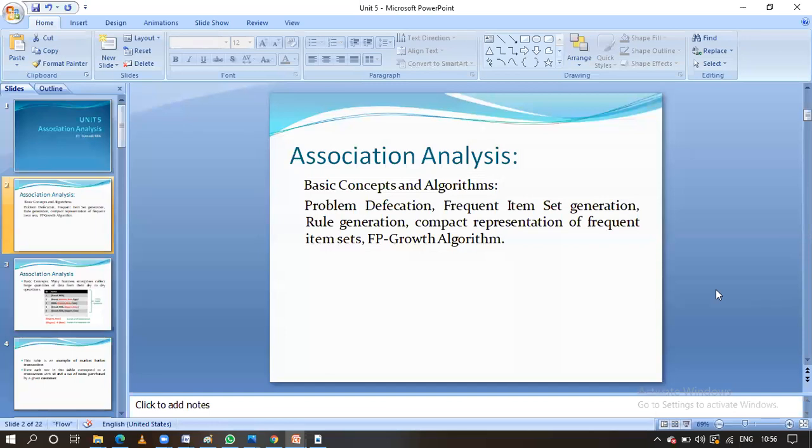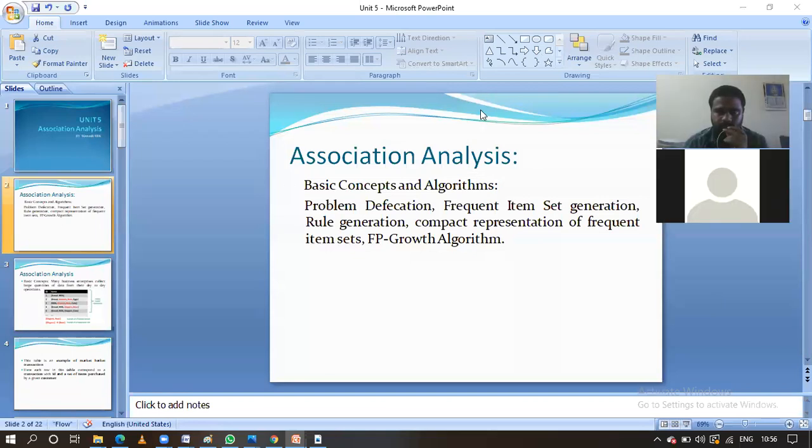Write down the syllabus, guys. They will use the different transactions and item sets corresponding to the rule.